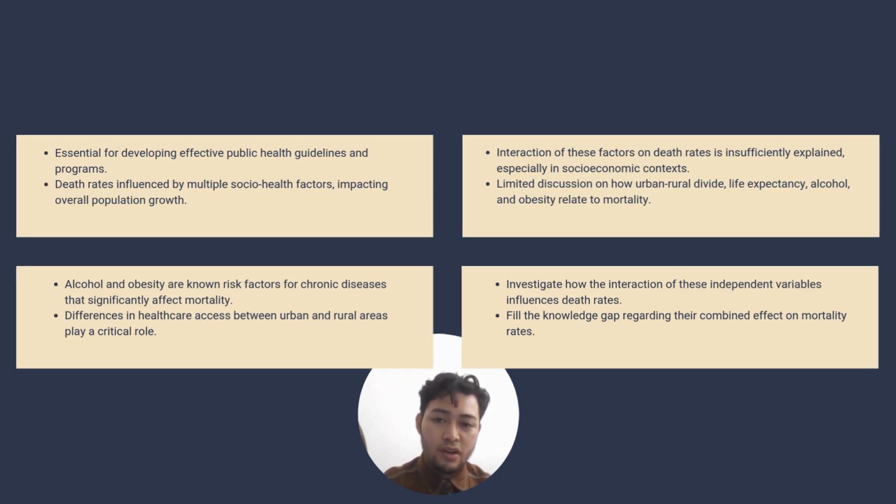Furthermore, the urban-rural divide highlights disparities in access to resources, healthcare facilities, and overall health outcomes. While the interaction of these variables on death rates is known, it is still insufficiently explained, particularly when considering socioeconomic context. For instance, while obesity and alcohol use are well-established health risk factors, their relationship with urban versus rural environment, and life expectancy is not fully explored. This research aims to bridge this gap by analyzing how these independent variables impact death rates, offering new insight into how socio-economic factors and health behaviors interact in shaping mortality trends.